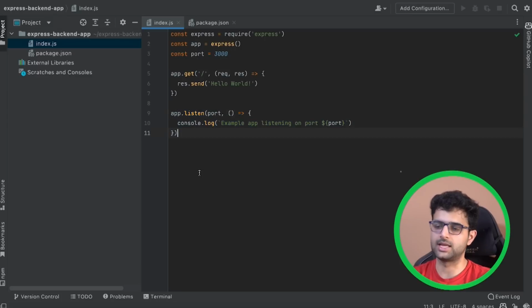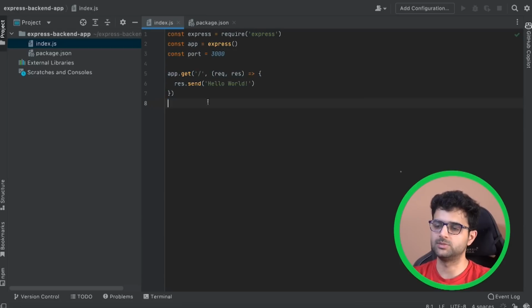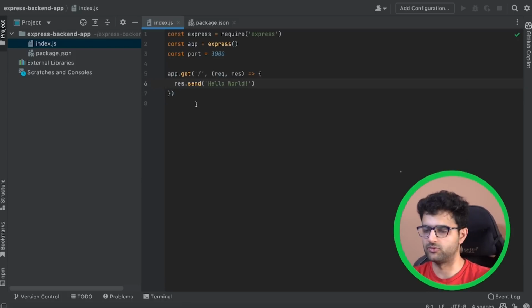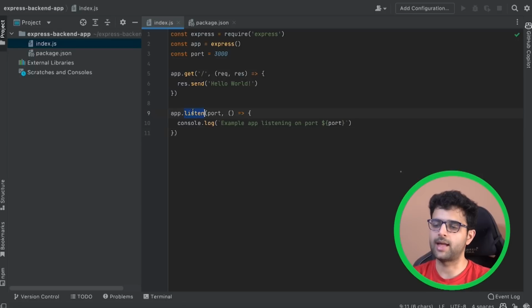And this line is again a detail for Express where you have to call app.listen, which will actually start your HTTP server. Up until this point, if I just run this much code, nothing will happen. The HTTP server won't start. I've just given it a route. Again, I can give it multiple routes, but for now I just have one. And if I write app.listen, it will actually start the HTTP server. And when it starts, it will log this.